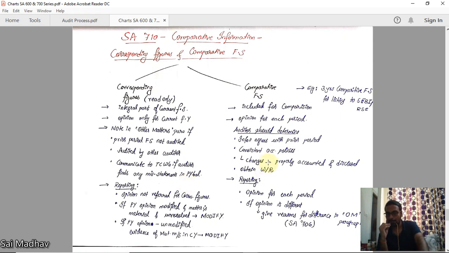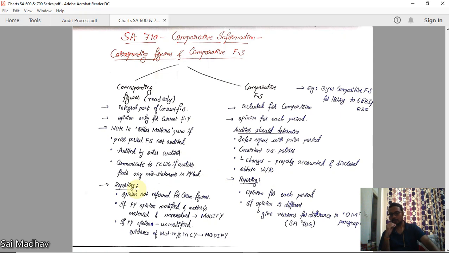Here, in comparative financial statements, the auditor should determine if the information agrees with the prior period. The prior period information, everything, whether it agrees or not, you have to determine. And consistent accounting policies are applied in each period. Suppose you are doing audit for 3 financial years, comparative financial statements, then you should see that the accounting policies are consistent, or if there are any changes, they are properly accounted for and disclosed. Okay, obtain written representation from the management for these things.